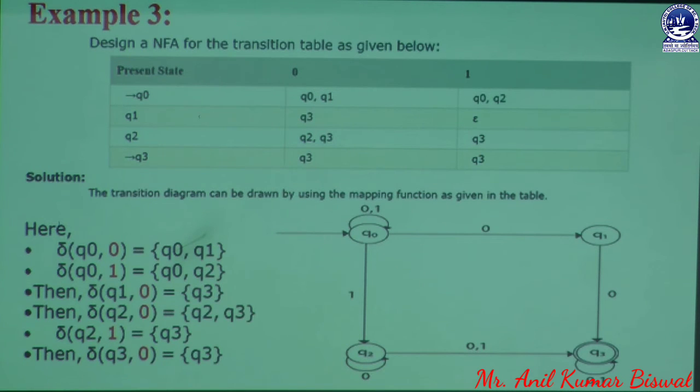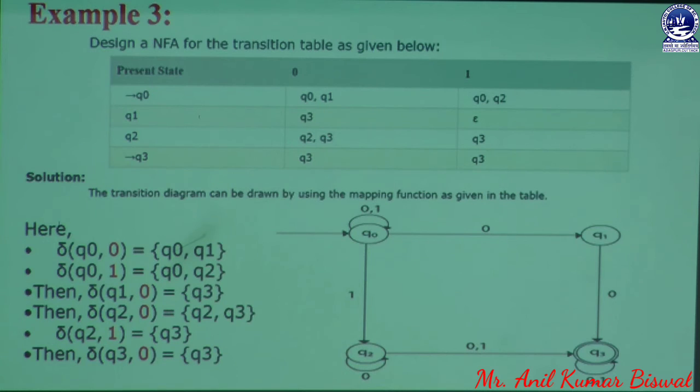Whenever the user puts input symbol 0 on the Q2 state, we get 2 states, Q2 and Q3. Similarly, on input symbol 1, we get the next state Q3. Finally we have the state Q3, which is the final state. Whenever the user puts 0 or 1 there, it is self-redirected, as mentioned in our transition table. According to that transition table we can design this transition diagram in our system.